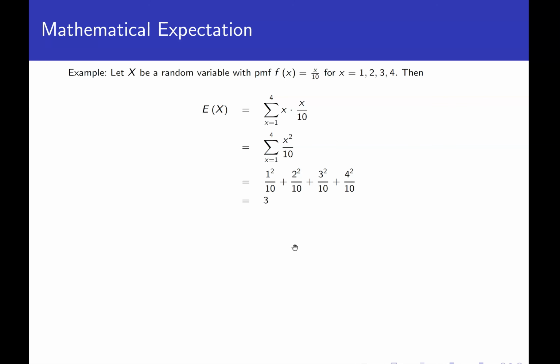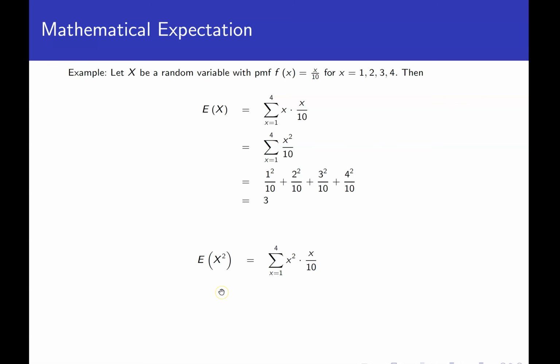So what that would mean is if we ran this random experiment over and over and over and over again with these probabilities in the long run, and then looked at the outcomes, 1, 2, 3, or 4, if we did the average of those over the long run, we should see an average of about 3. Theoretically, if we did it infinitely many times, we'd get exactly 3. But if we did it a finite number of times, we should get something that's really, really close to 3, as long as the number of experiments is large.